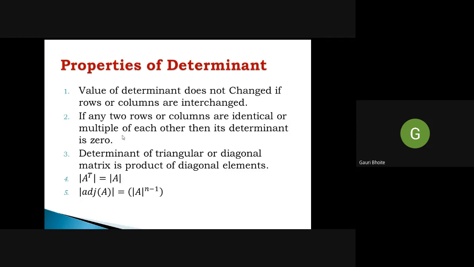The third important property: the determinant of a triangular or diagonal matrix is the product of its diagonal elements. Then the determinant of A transpose is the same as the determinant of A, and the determinant of adjoint of A is the determinant of A raised to n minus 1. So these are the properties of determinant.